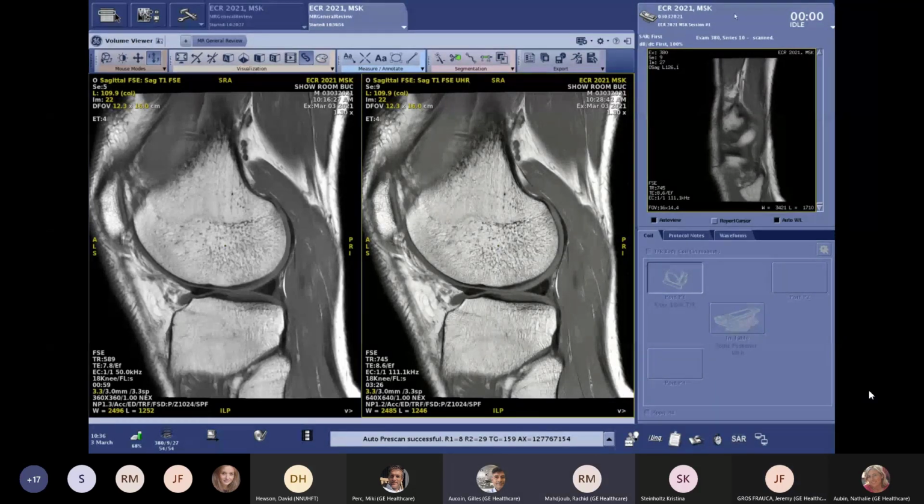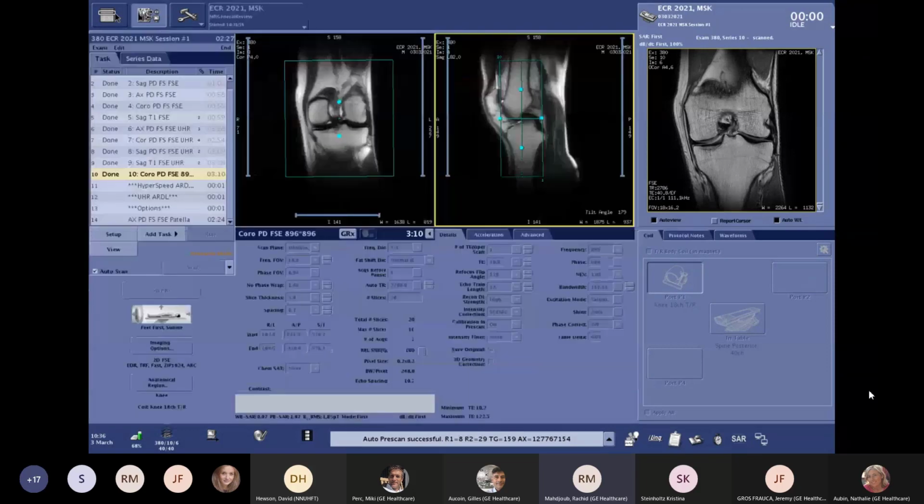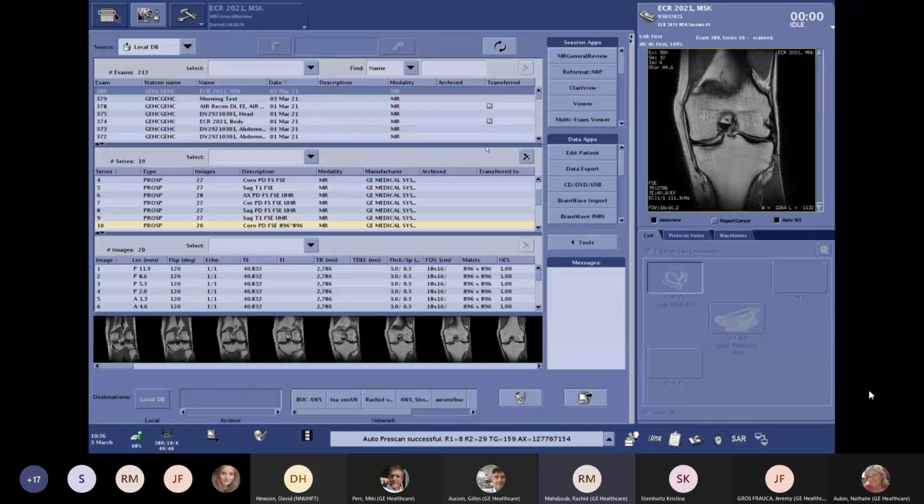I can take the question, Gilles. In reality, when we have a matrix, this is a fast spin echo. This is maybe not said at the beginning, but this is a regular fast spin echo, a regular acquisition we do with MSK.